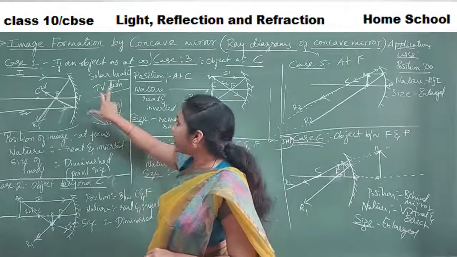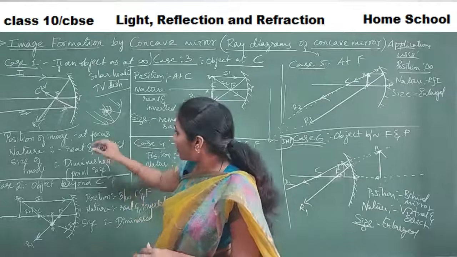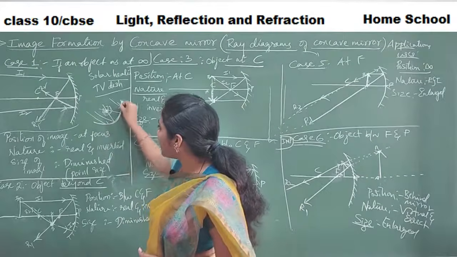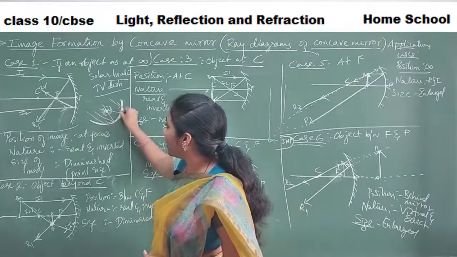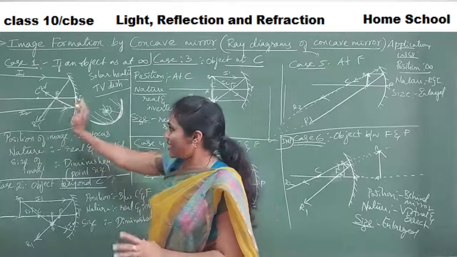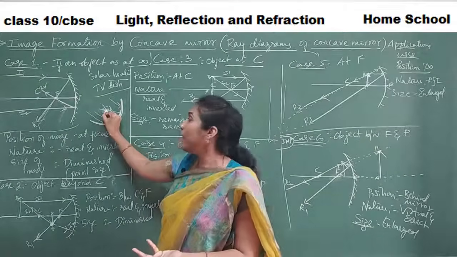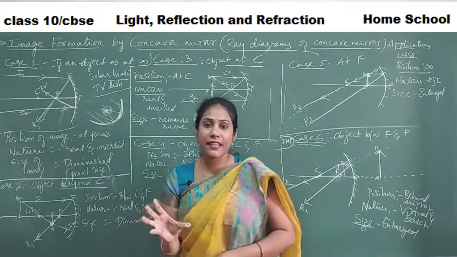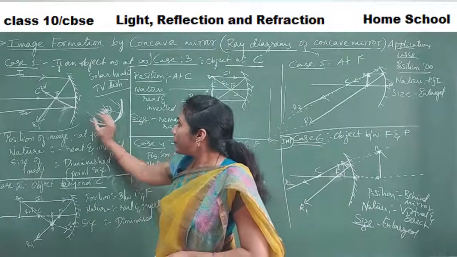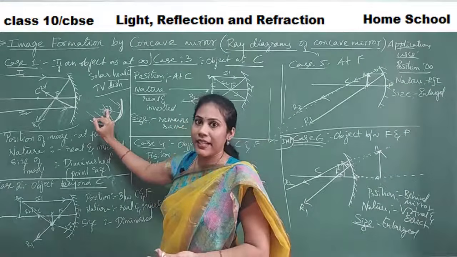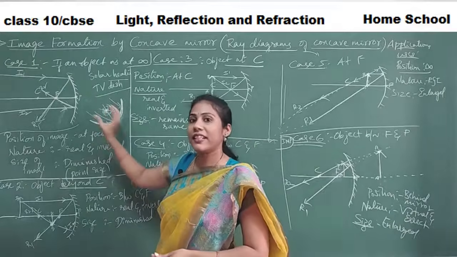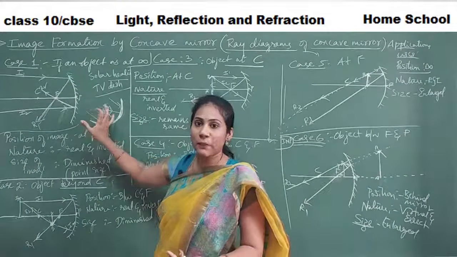In the same way, TV dishes also have this particular shape. Yes or no? It's the same concept. Somewhere here at the center, instead of a vessel, they fix certain sensors. When reflected rays meet at this point, that's where the working takes place, that's where the image formation takes place.